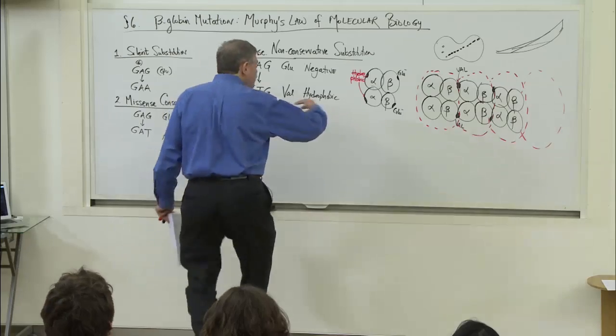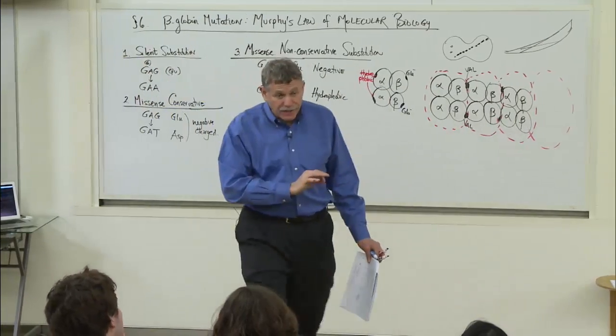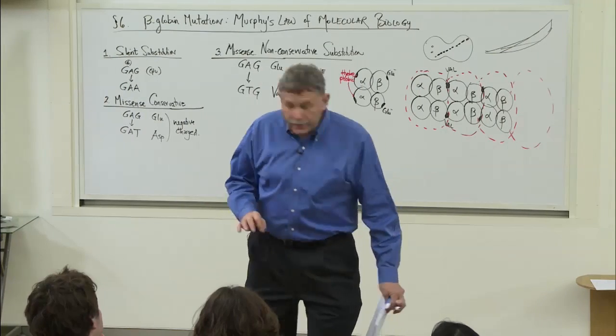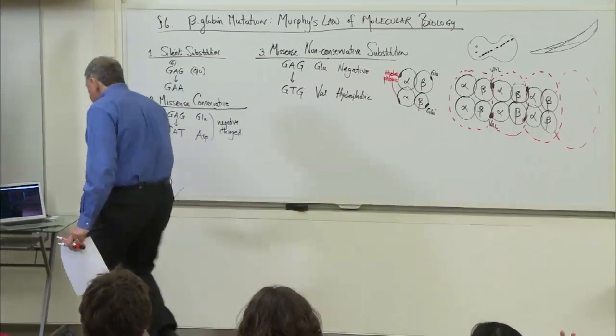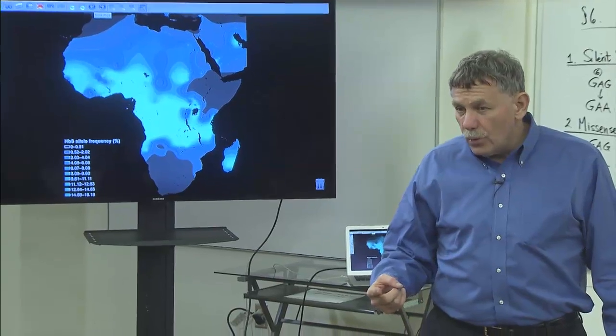This happens to be present though. The allele that has this change is present at enormously high frequencies in Africa. Does anyone know why? Malaria. It turns out that while being a homozygote is bad for you, being a heterozygote, well, it's not bad.